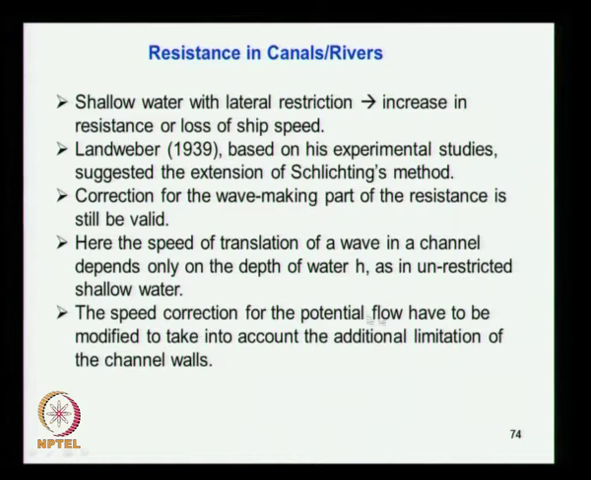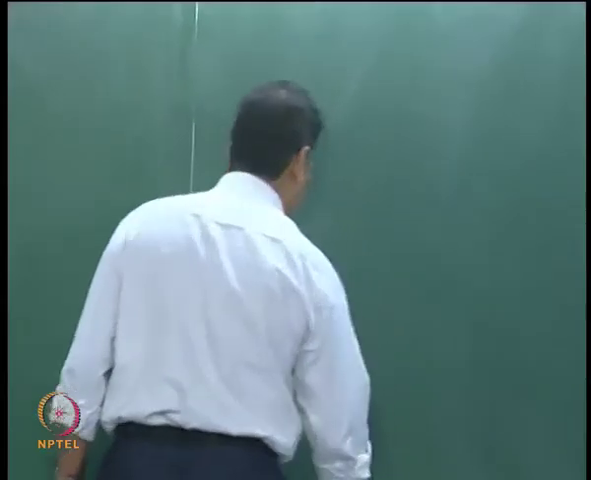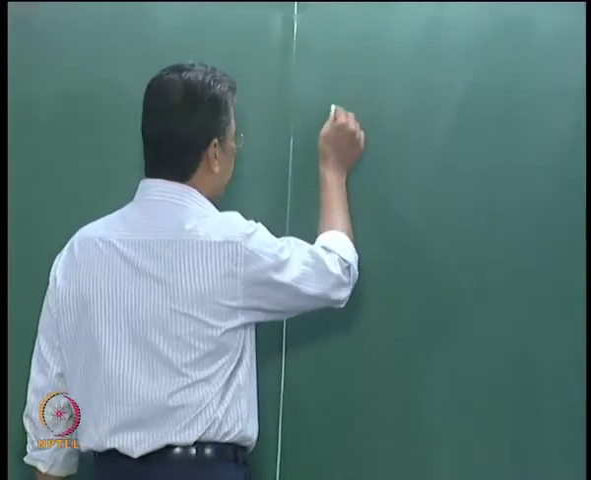The speed correction for potential flow has to be modified, because when the ship operates in shallow water and also in canals, the flow around the ship will be different. So what you consider here is the shallow water effect.